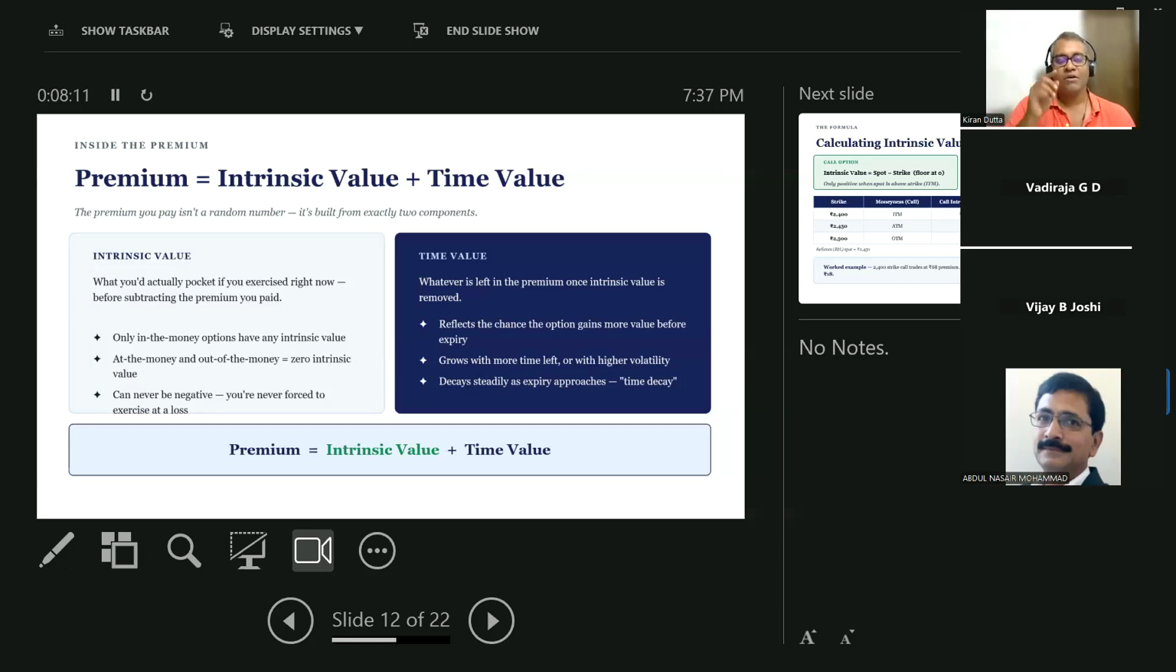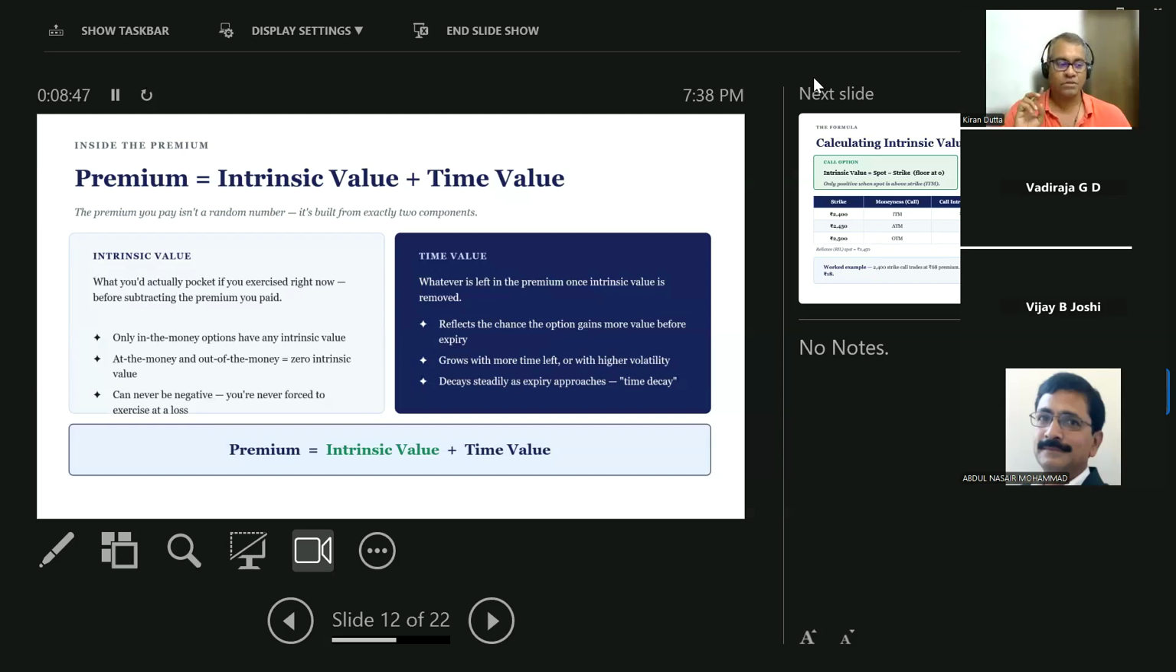What does intrinsic value mean? If I'm executing the contract today and making a profit, the profit I'm making minus my premium paid is what intrinsic value is all about. Got it? That's the concept. Only understand it, don't go too deep into analysis. We are not writing a PhD, this is only to clear the securities exam. Everyone clear on that?